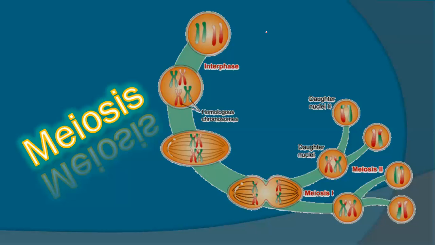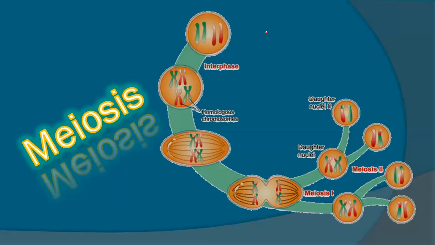Today we will talk about another category of cell division that is called meiosis. It is also cell division, but it is completely different from mitosis. We will see its differentiation also in the next lecture, inshallah. But right now, we will see how meiosis is done, where it is done, and why it is important.